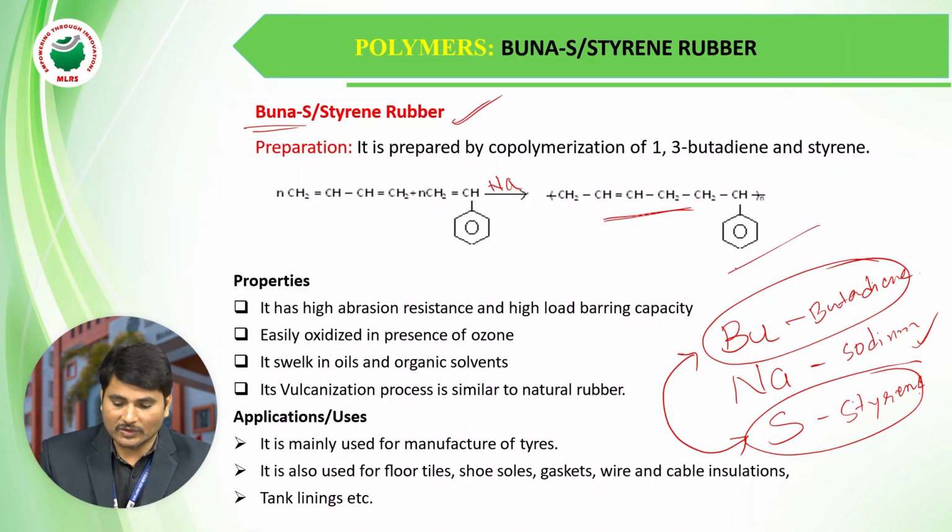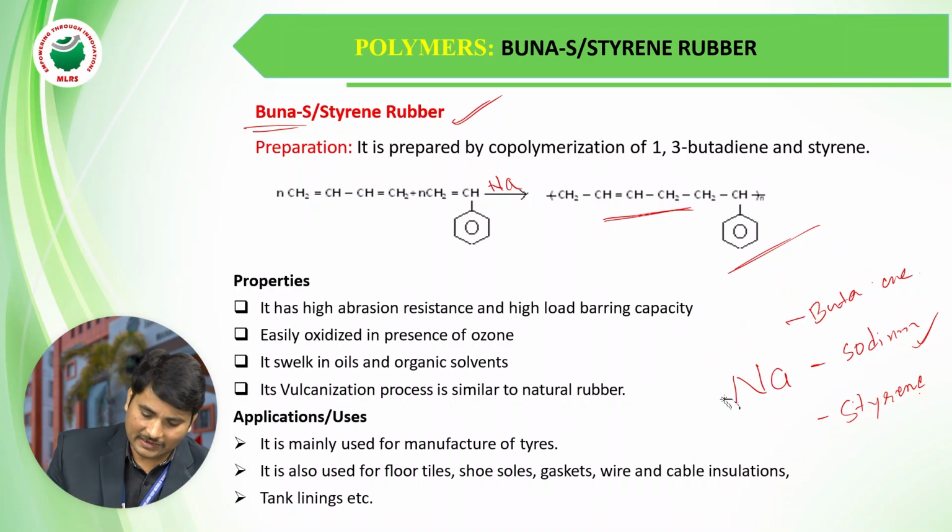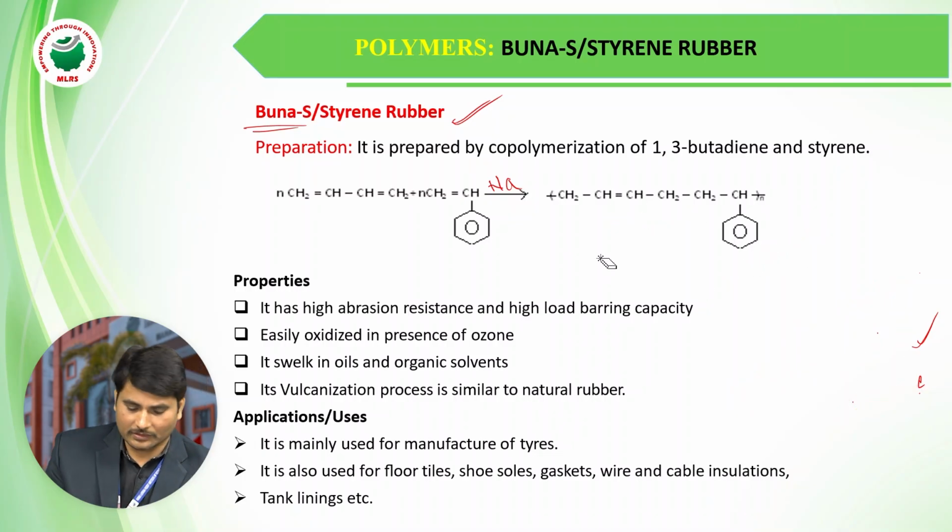This is the Buna S preparation. We synthesize Buna S by the combination of butadiene and styrene in the presence of sodium. Buna S is one of the synthetic rubbers, also called government styrene rubber. What are the characters and applications of Buna S?